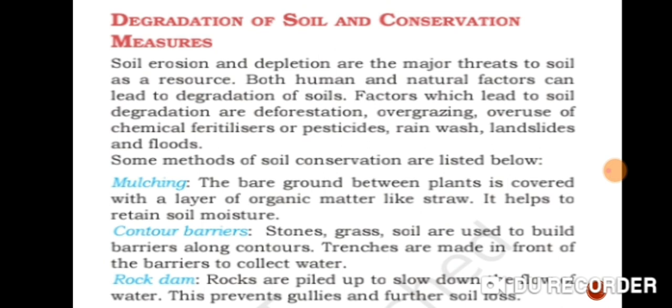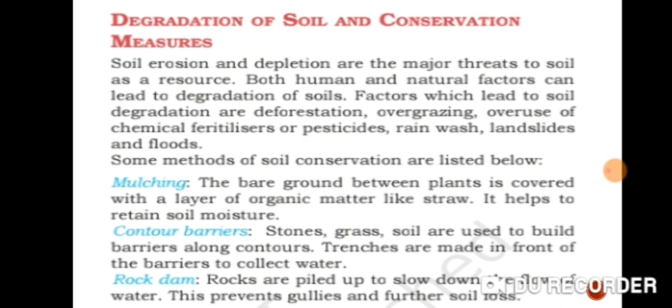Now we move to the next topic, methods of soil conservation. But first of all, we should know the meaning of soil conservation. Soil conservation refers to the protection and efficient use of soil and prevention of loss of soil resources. So it's very simple.